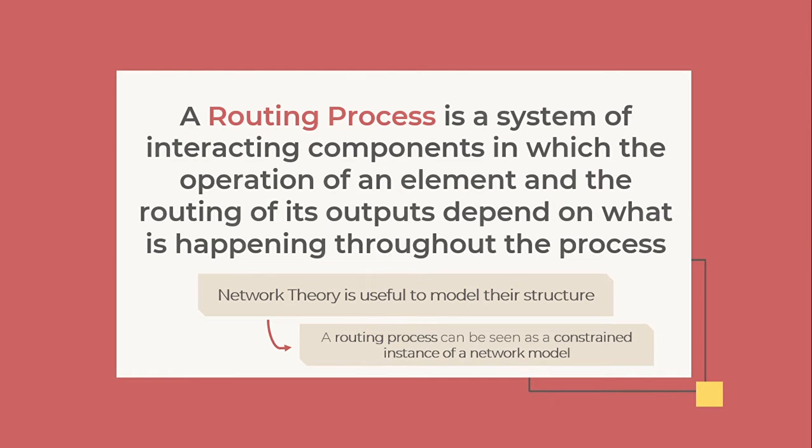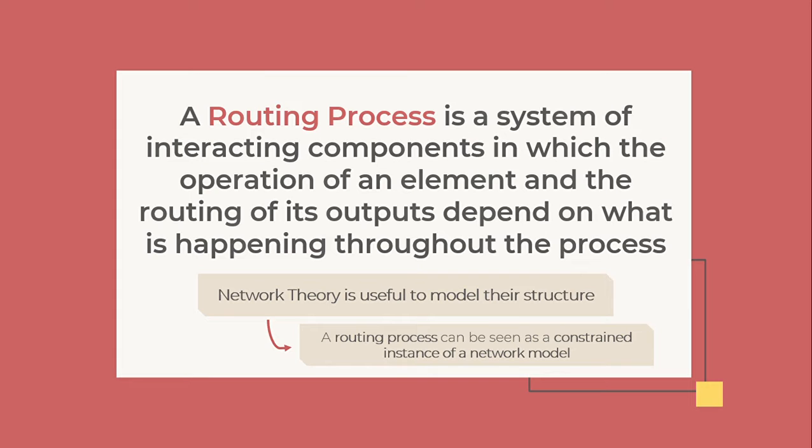First of all, I am going to introduce some concepts that I consider important to understand the rest of the presentation. When we talk about a routing process, we mean a system of interacting components in which the operation of an element and the routing of its outputs depend on what is happening throughout the process.